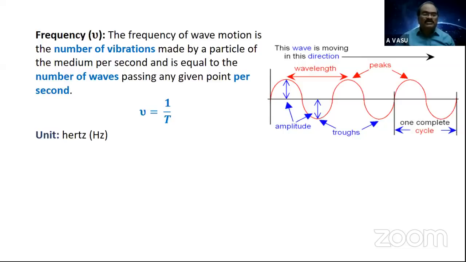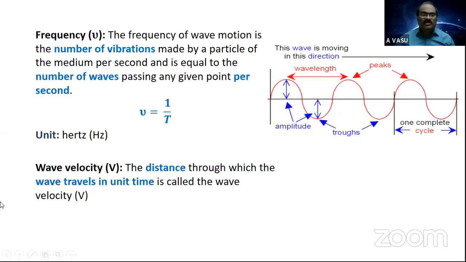Here, waves per second, that per second is termed hertz, named after Heinrich Hertz. So hertz is the unit for frequency. If the frequency of a wave is 100 Hz, it means that in that particular phenomenon, 100 waves are produced in 1 second.